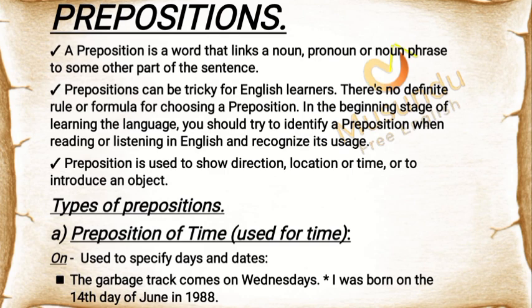Types of prepositions. A. Prepositions of time. "On" is used to specify days and dates. Examples: The garbage truck comes on Wednesdays. I was born on the 14th day of June in 1988.